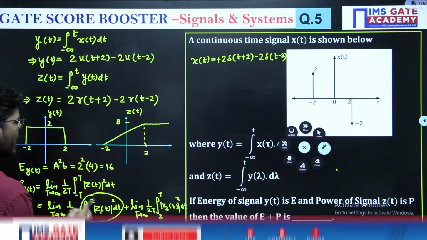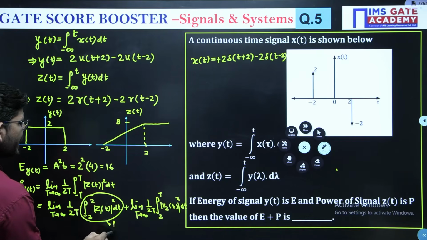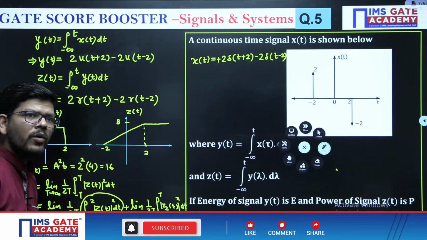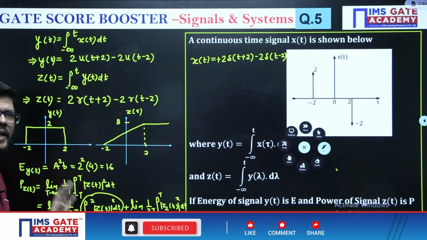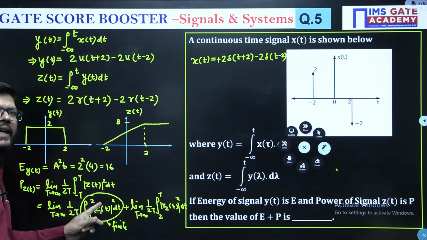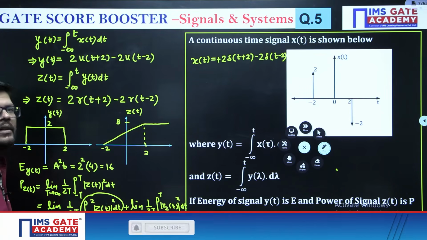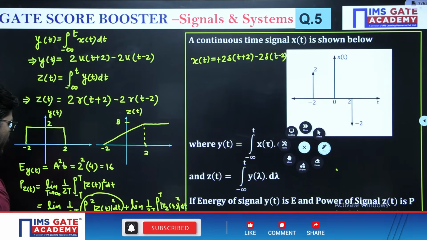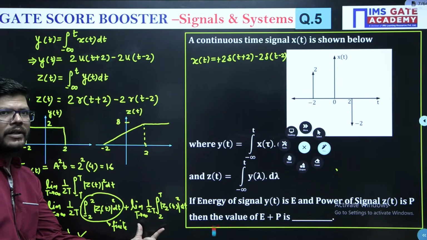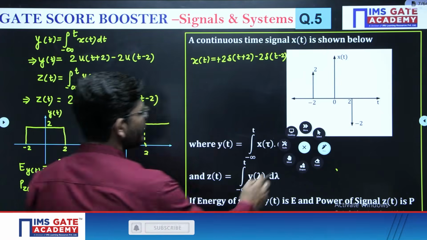Now a finite quantity will be a number. When you put T tending to infinity, finite upon infinity will be 0. So this is going to result in 0, plus this we have to evaluate.